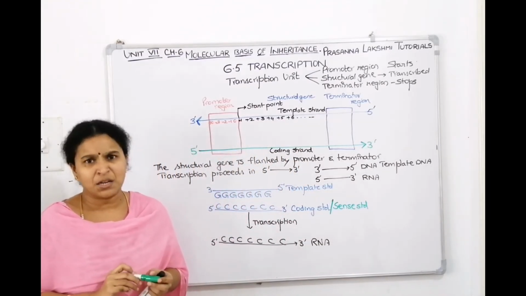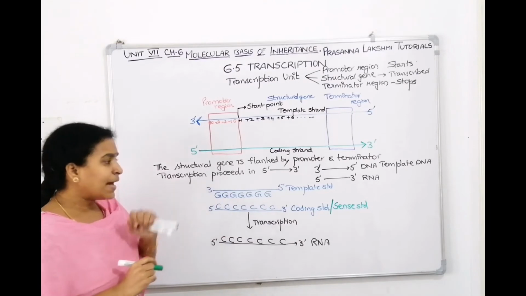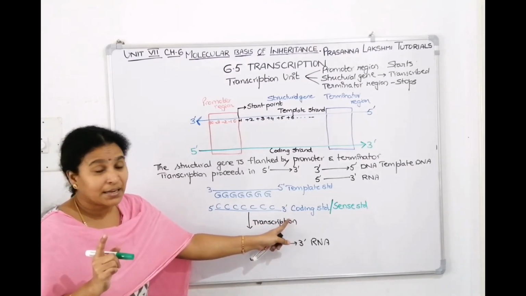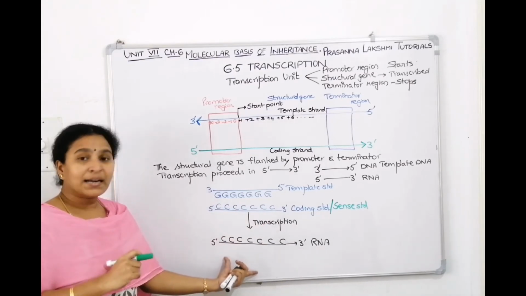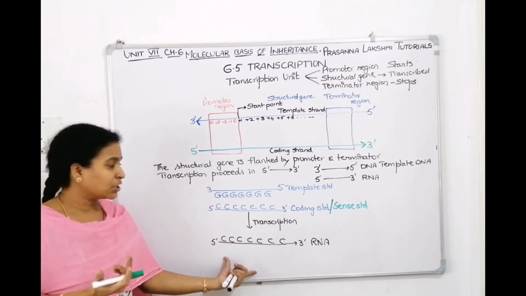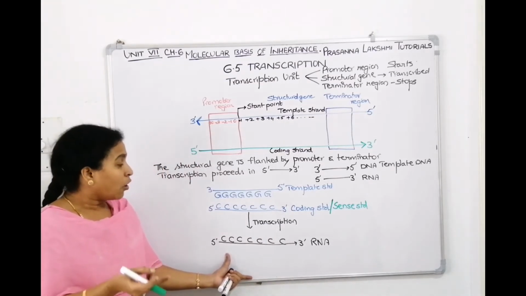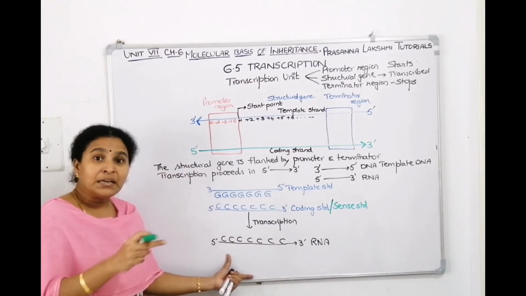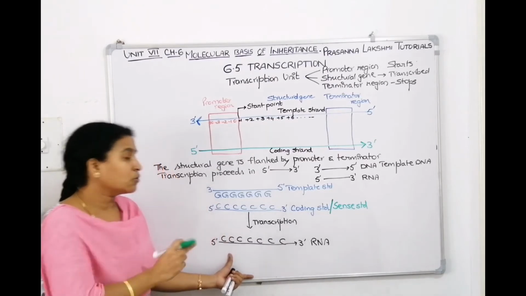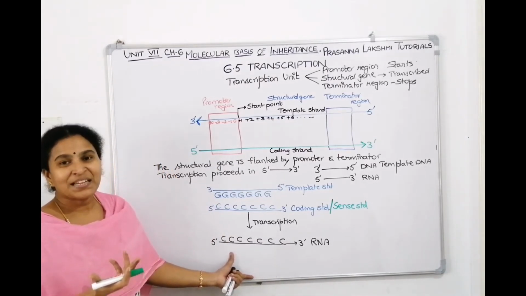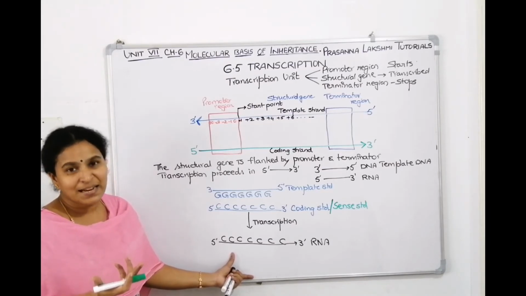Now you know what is meant by sense. Sense means polarity. Polarity means direction. What is the direction of the coding strand then? 5 to 3, right? The direction of the coding strand is 5 to 3. Now look at the RNA which you got after transcription. Is it also 5 to 3? Yes. Then not only in terms of code, but also in terms of polarity, these two strands are the same. That's the reason the coding strand is also called sense strand.